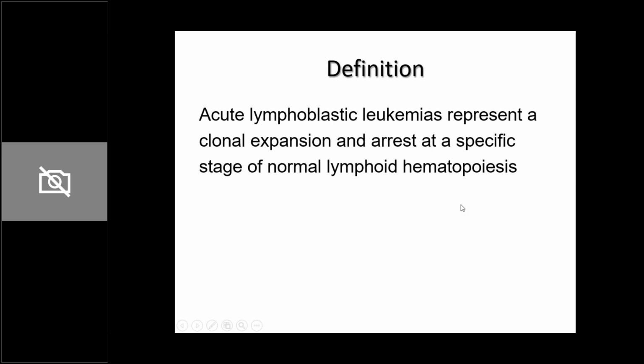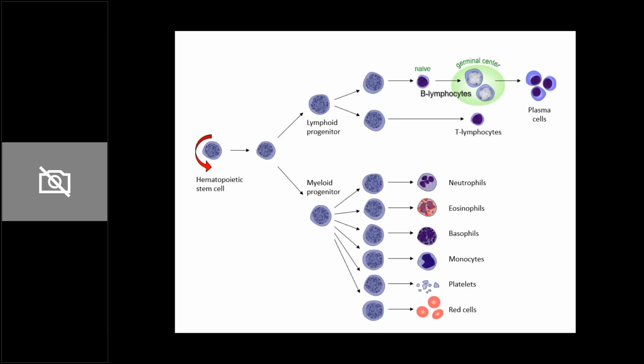So they are useless cells, and what will happen? They will keep multiplying within the bone marrow, because bone marrow is the site of hematopoiesis. These cells do not function properly, and they're going to replace all the normal cells of the bone marrow. When we discuss the clinical features, this is what happens in leukemias. Abnormal cells keep multiplying and they replace the normal cells of the bone marrow.